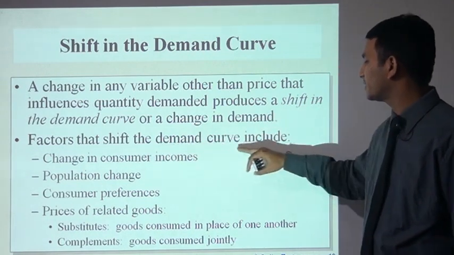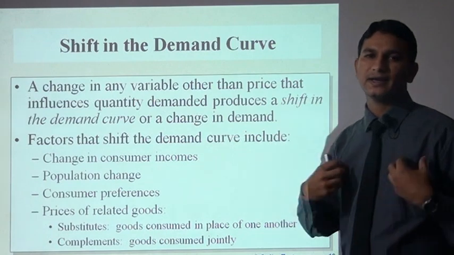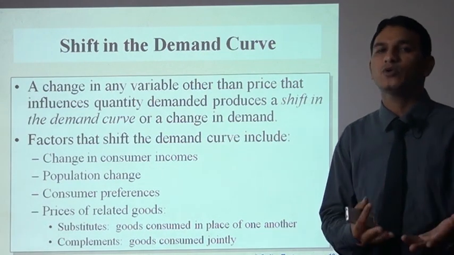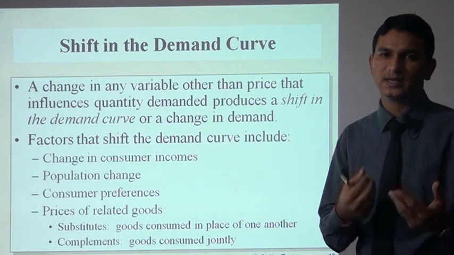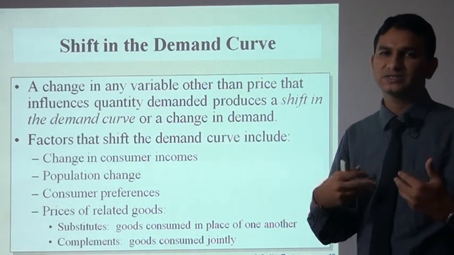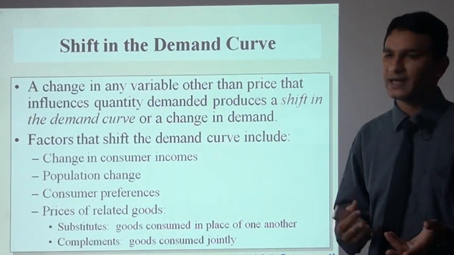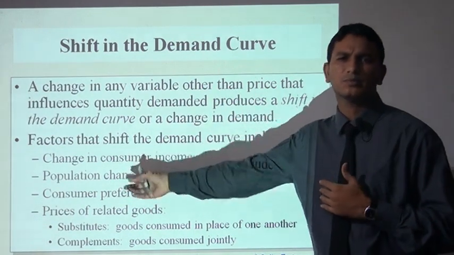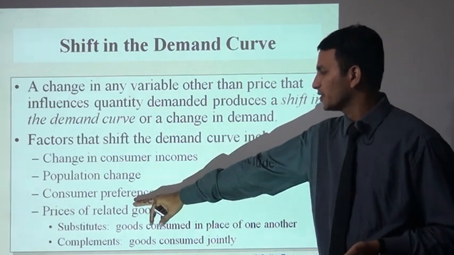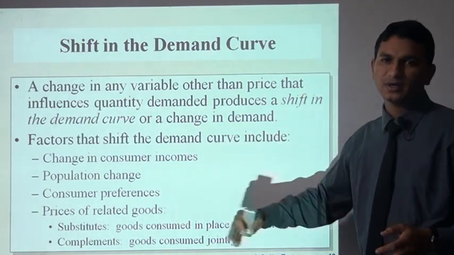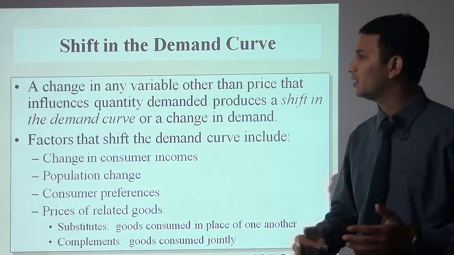Factors that shift the demand curve include a change in customers' income. If I have more income, I will spend more. That is one of the causes. For example, if I want to purchase 10 ice creams in a month and my income increases, I will spend more income on purchasing various products. Population change, and consumer preference: if the preference of the particular consumer changes, it will cause a shift in the demand curve.